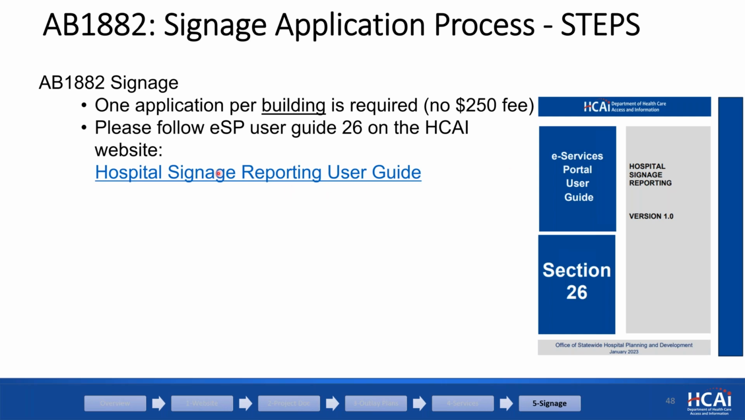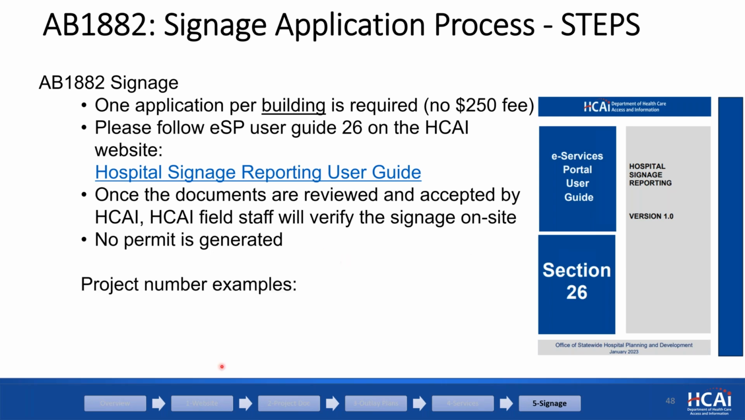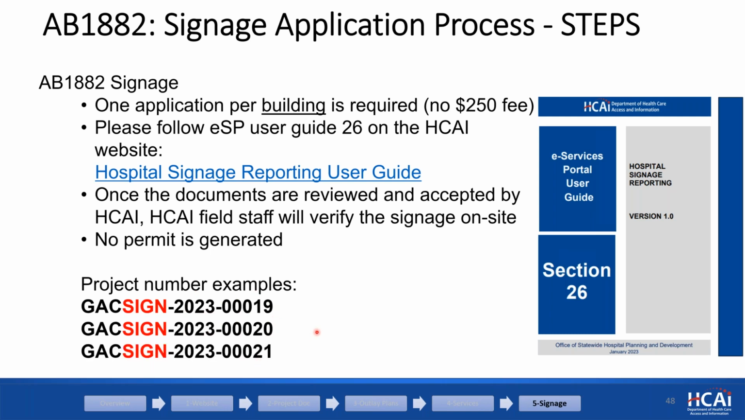On your PDF, if you click on this link, it should take you directly to this user guide. Again, we have a quick review process for the signage. I will show you 2-3 examples here. No permit is generated. So this is not a construction project. The project number, once you go through the guide, will look something like this: GAC-SIGN, year, and the application. We are not allowing this signage to be part of any construction project because that's a tracking nightmare.